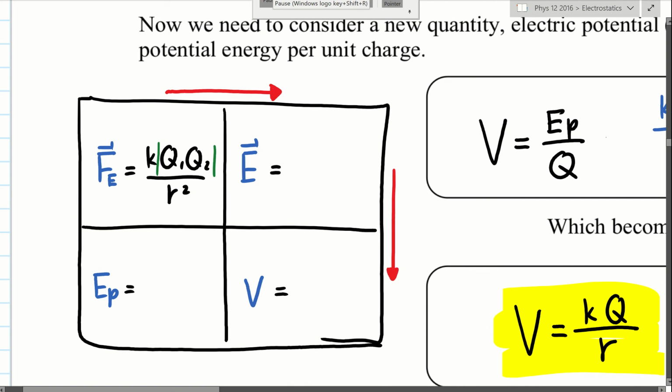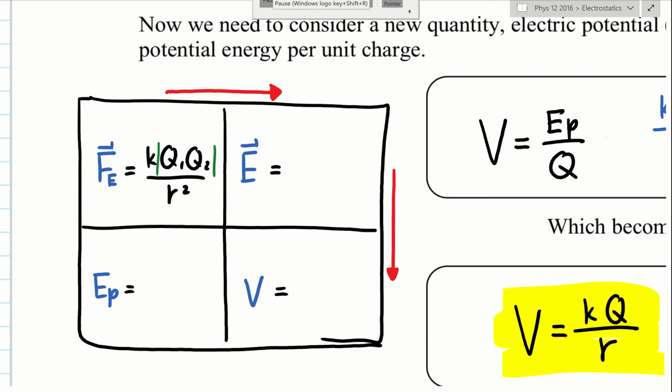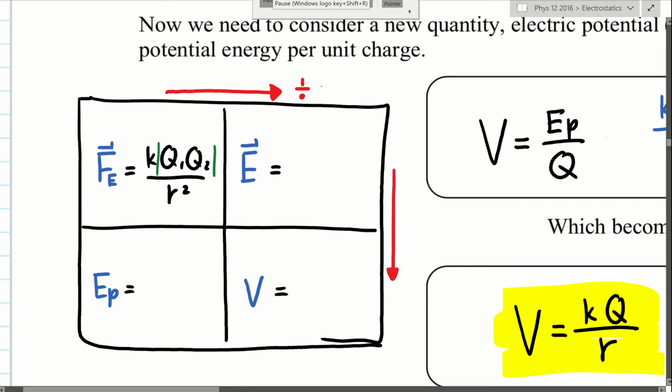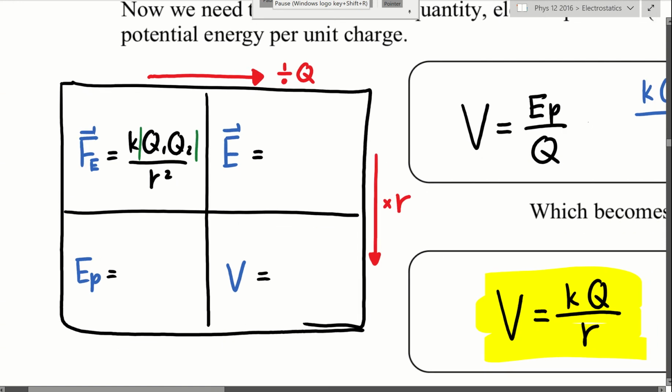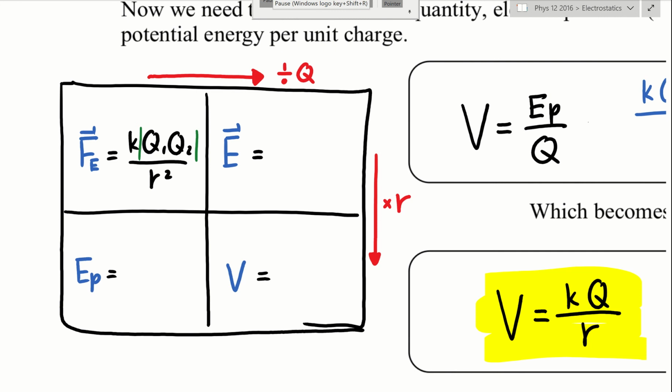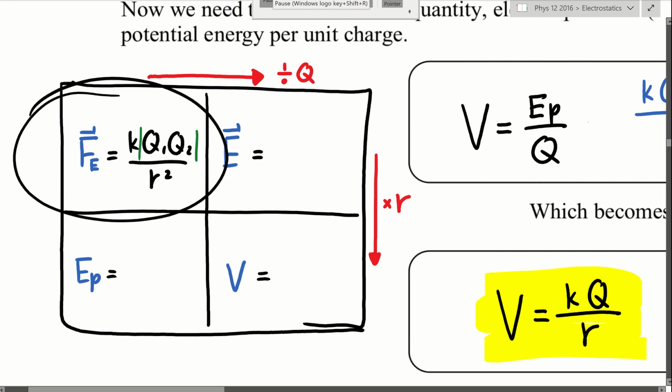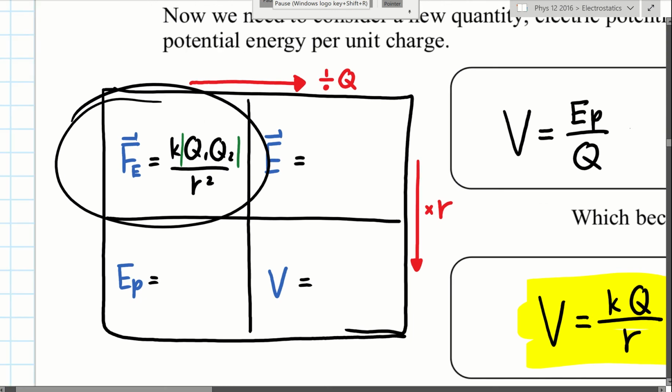You draw 2 arrows, one to the right. To go to the right, you divide by Q. To go down, you multiply by R. Let's see how these 2 rules work. If you want potential energy, you start with the force equation, because it looks very much like the gravity equation, whose structure you should memorize.